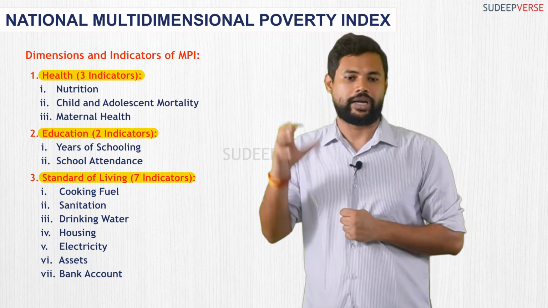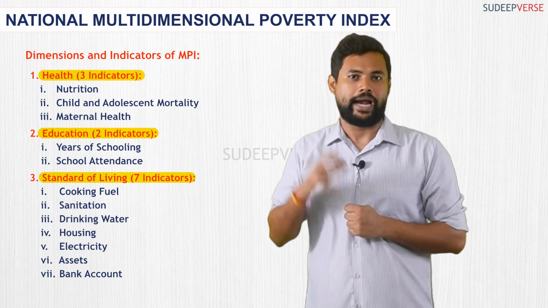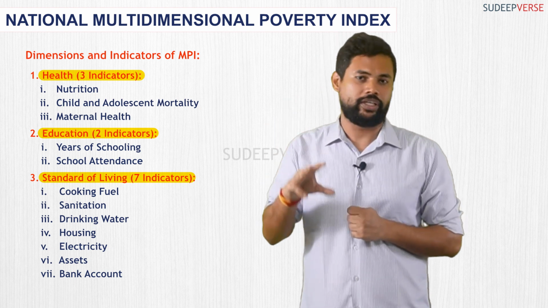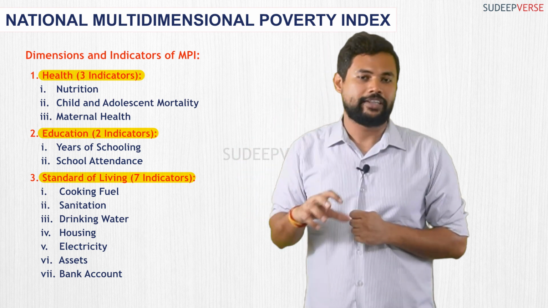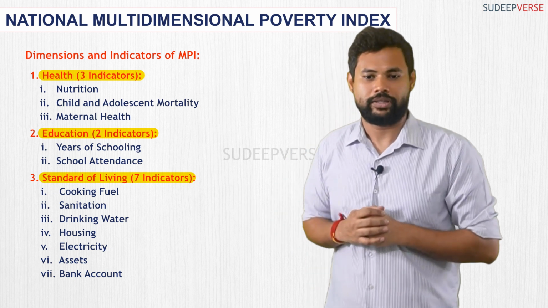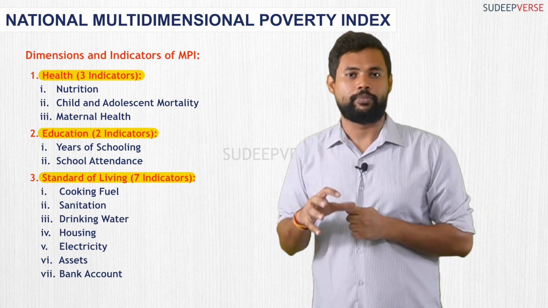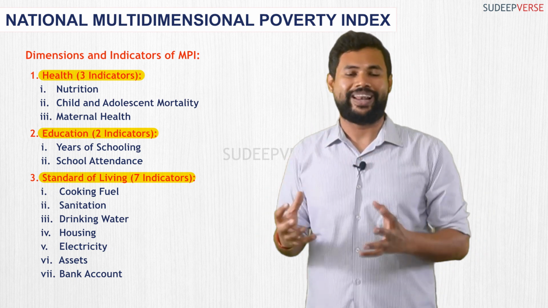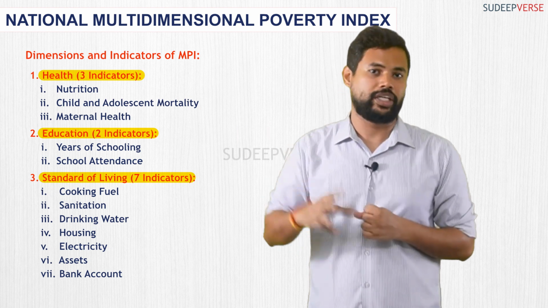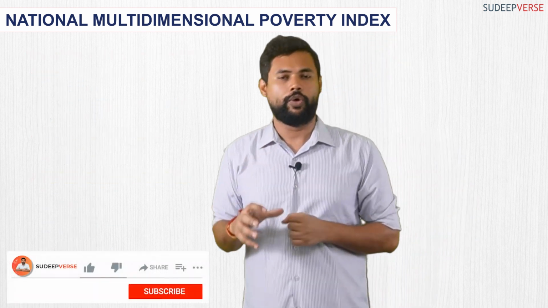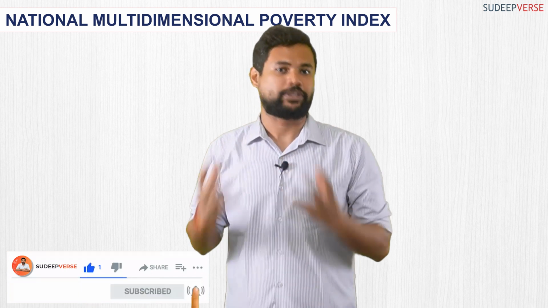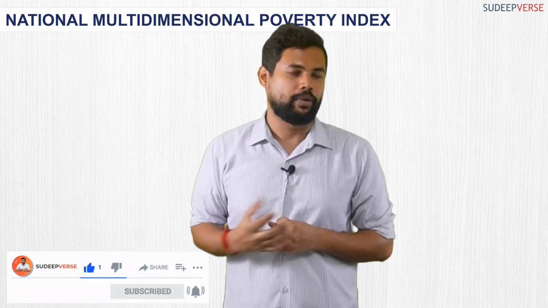So the 3 dimensions are health, education, and standard of living. Under health, you have 3 sub-indicators, as you can see. Education has 2 sub-indicators, and the standard of living has 7 indicators. Altogether this comes to 12 indicators assessed under the 3 broader dimensions of health, education, and standard of living. So I hope you understood the Prelims part, or the factual dimensions, of the National Multidimensional Poverty Index.